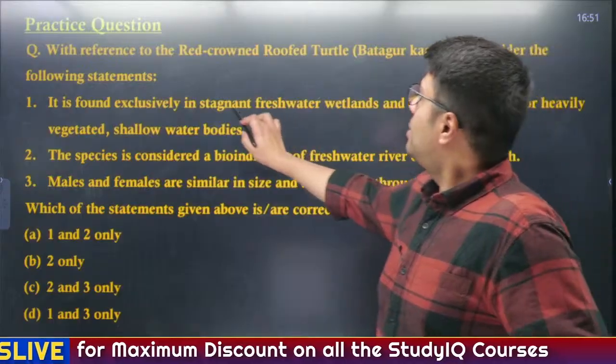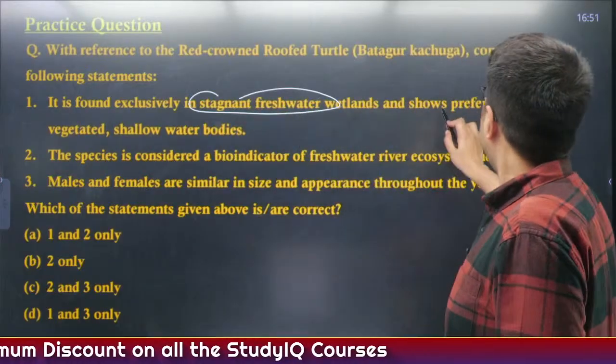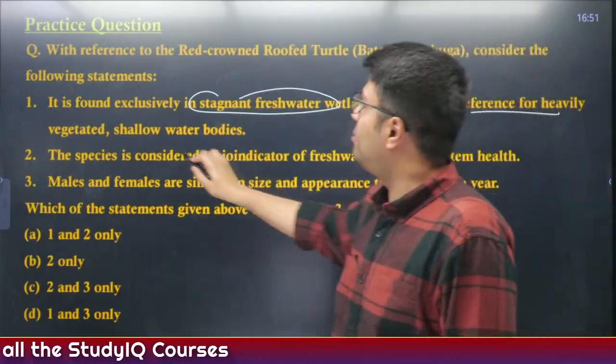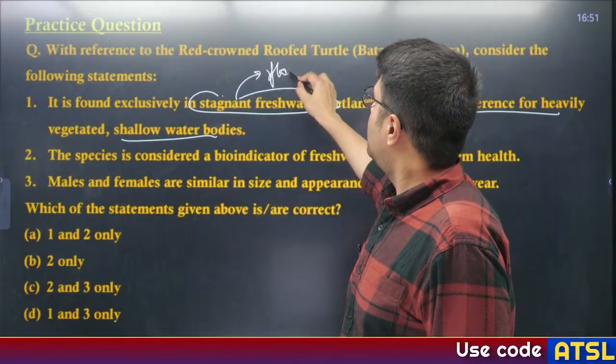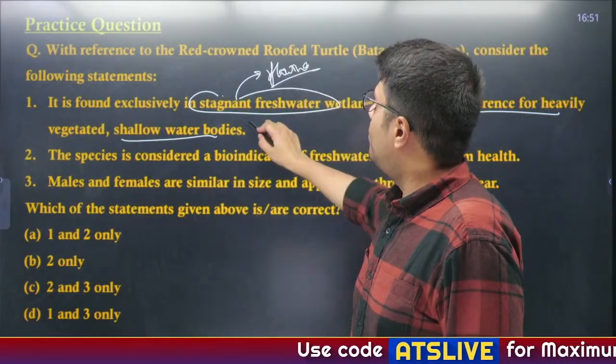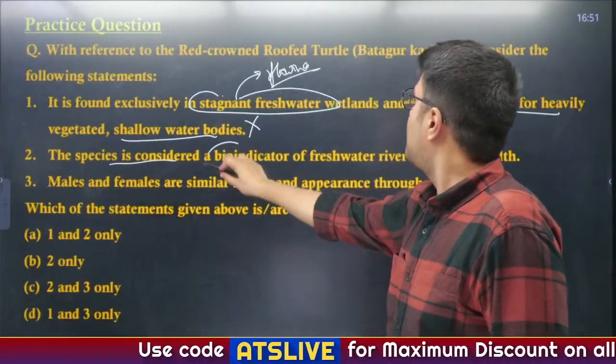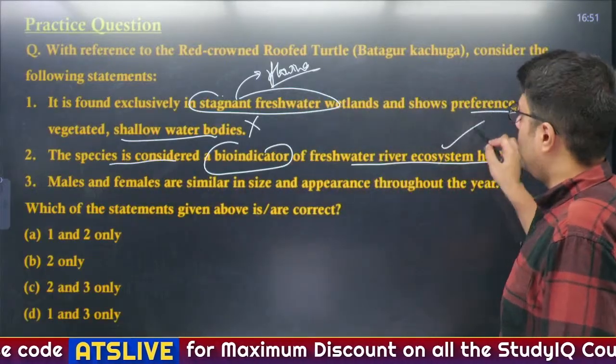Now it is found exclusively in stagnant freshwater wetlands and shows preferences for heavily vegetated shallow water bodies. Now this is incorrect. I told you flowing river water is essential for their habitats, right? So first incorrect. The species is considered as a bioindicator of freshwater river ecosystem health, correct?